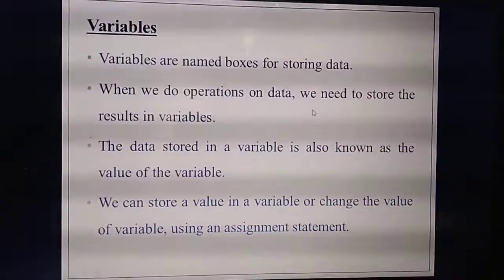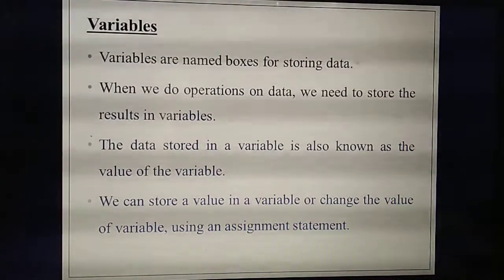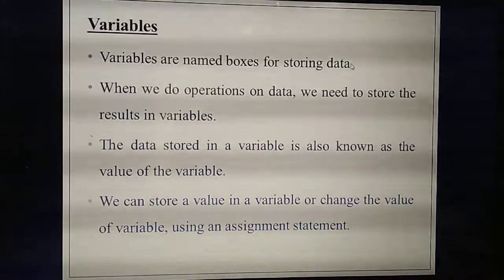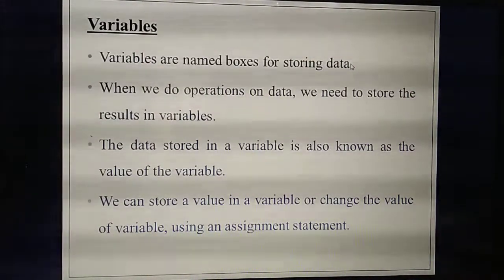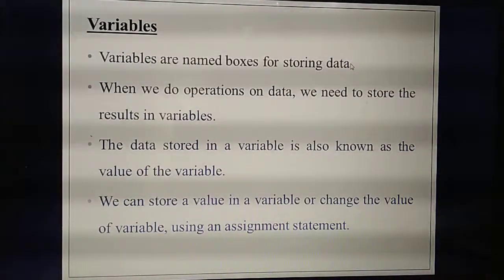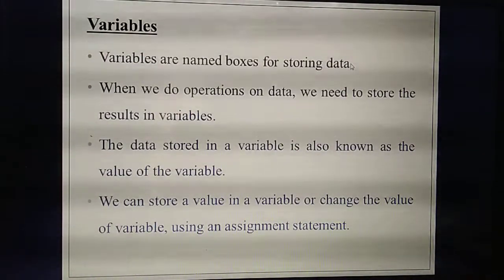Now see this example and read it, then you can understand. Variables are named boxes for storing data. What's the variable? a equal to 5. That's a named box. a is one variable name and b is another. What's the use? Storing data. What's the value of a? 5. What's the value of b? 10. Second point: when we do operations on data, we add two numbers, a plus b. So 5 plus 10, you will get 15.